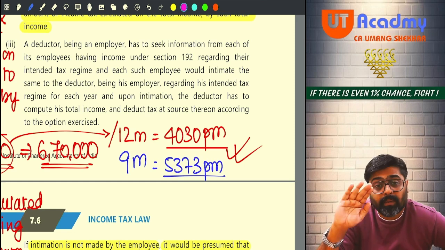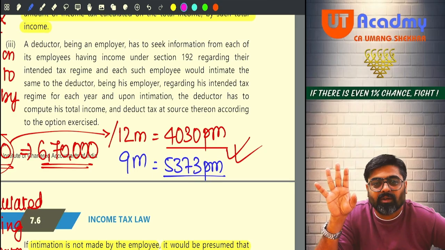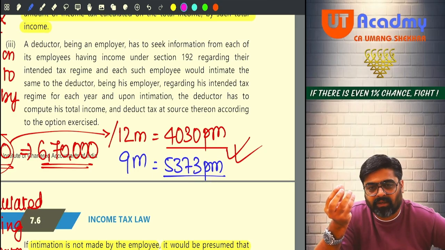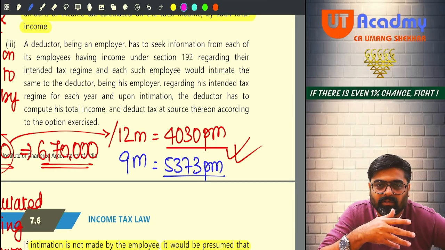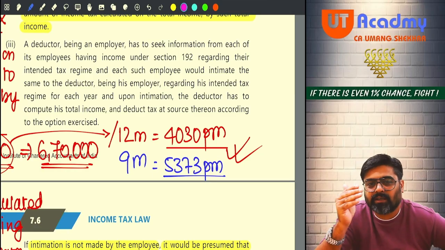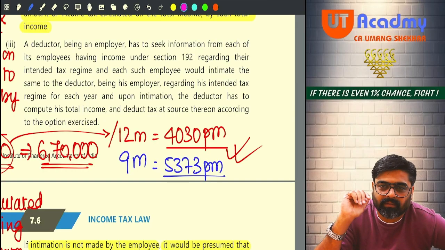But in the last 2 or 3 months, the TDS amount would have become higher. Why? Because of your declaration. You have shown the other incomes also, and on your entire income the tax is calculated. So whatever balance tax remains, divided by the 2 balance months, definitely the last 2 months TDS amount could be a little bit higher.